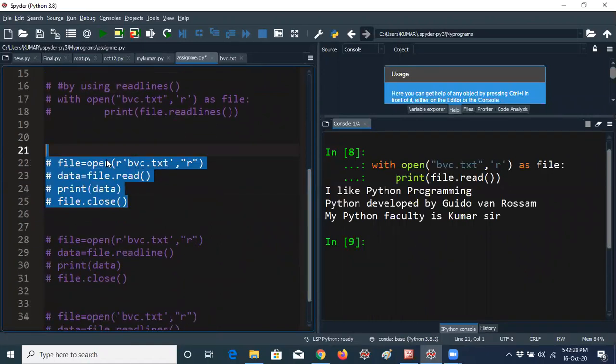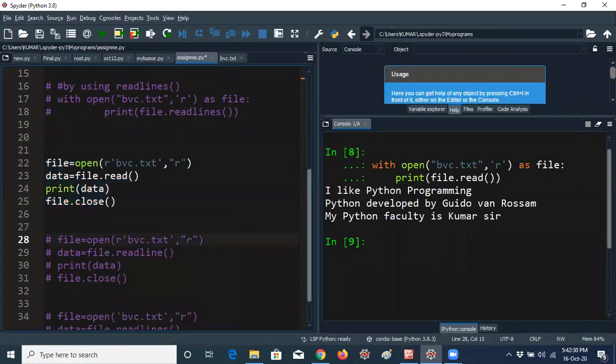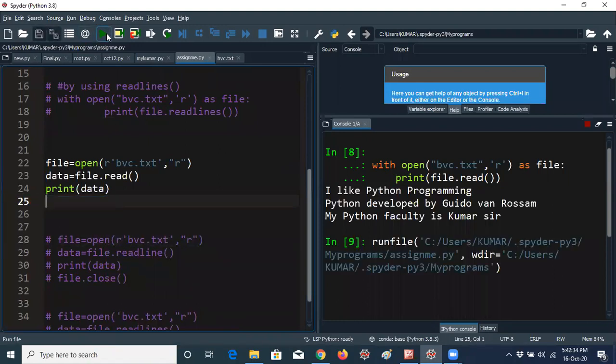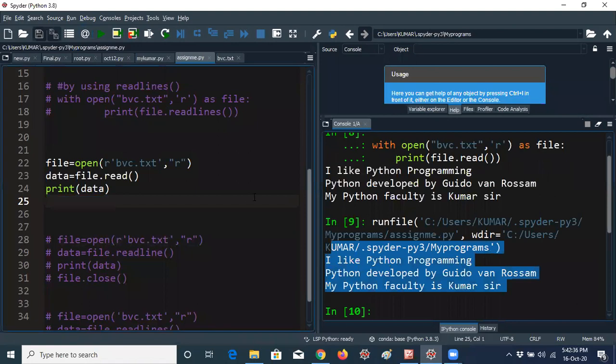So let me uncomment this. I'm removing the close method now. I'm running the program again. I'm getting the same answer. No worry.